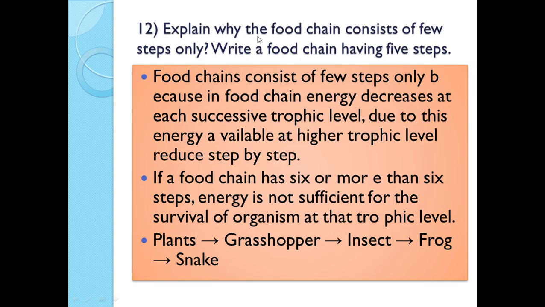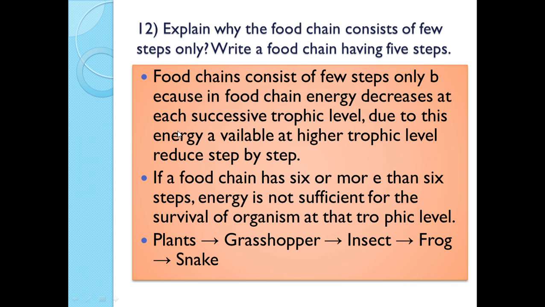Explain why the food chain consists of few steps only. Write a food chain having 5 steps. See, the food chain consists of few steps only because in a food chain energy decreases at each successive trophic level. Again I am reminding you of the 10% law of energy transfer.